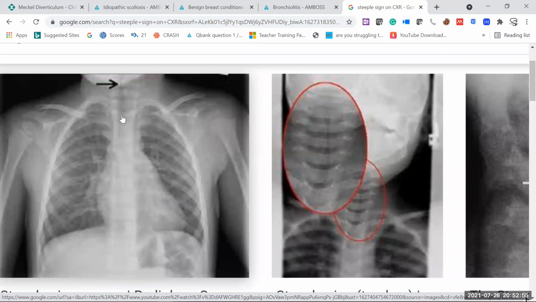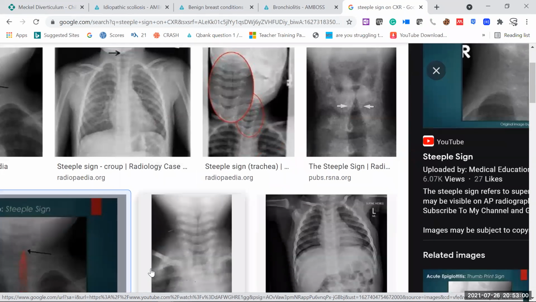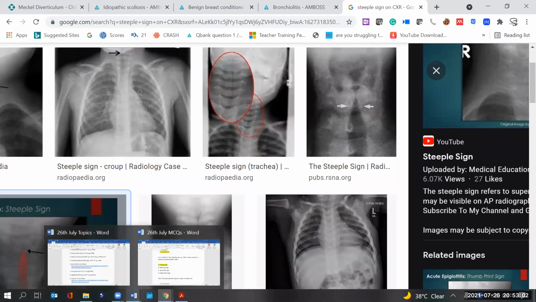Here also steeple sign. Okay, so let's get back.